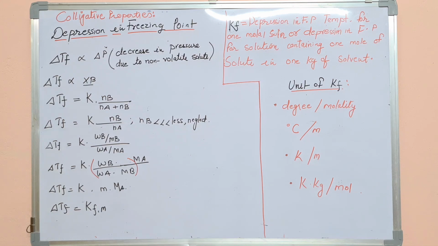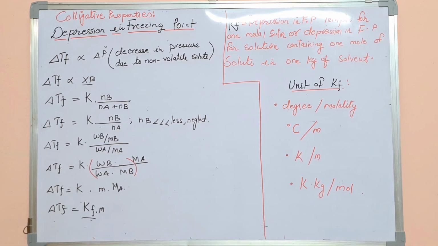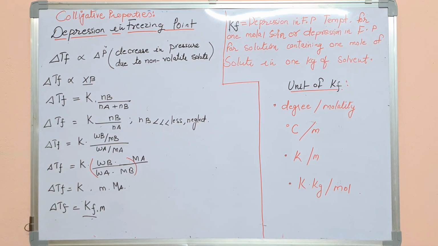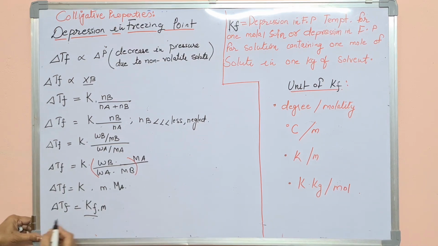If we know the solvent is, for example, water, then its molecular mass is 18. It is constant. So in place of K and MA, we can write one more constant, that is KF. And KF is the depression in the freezing point constant,